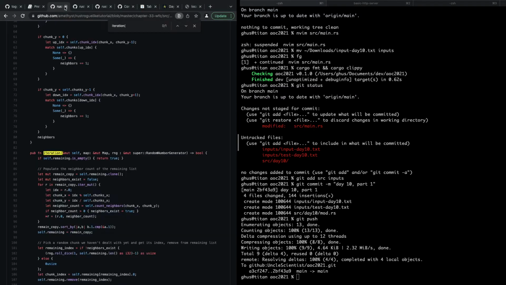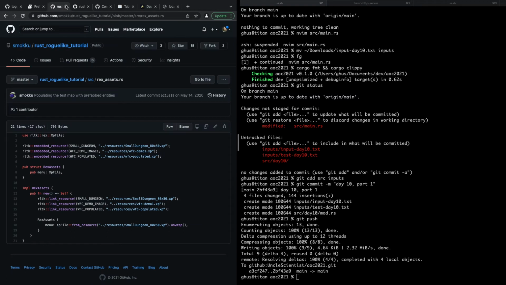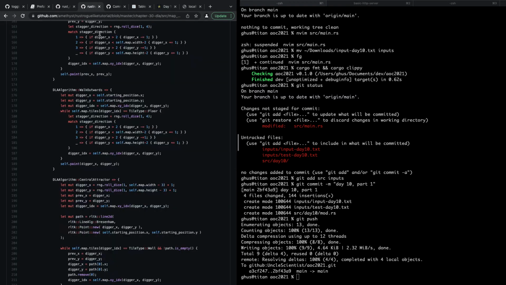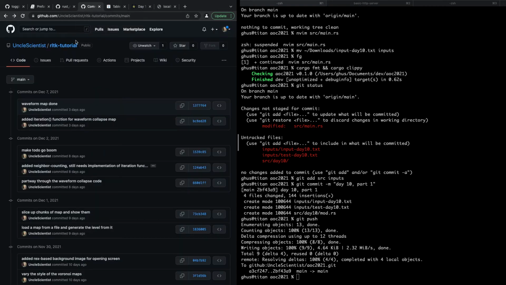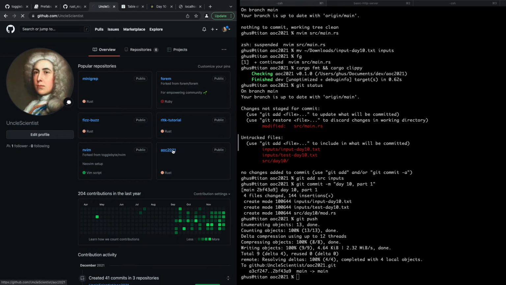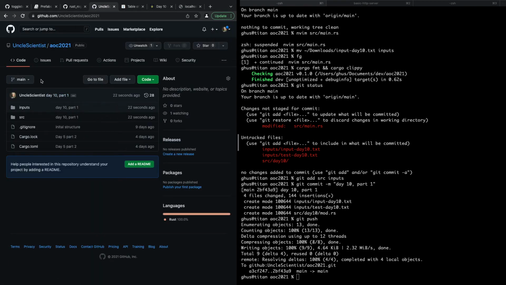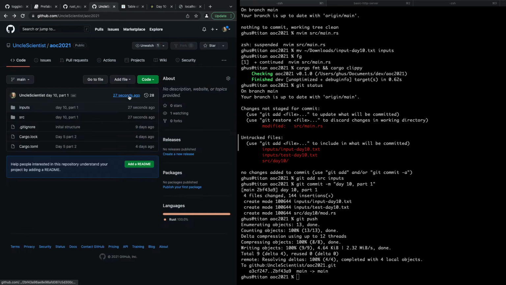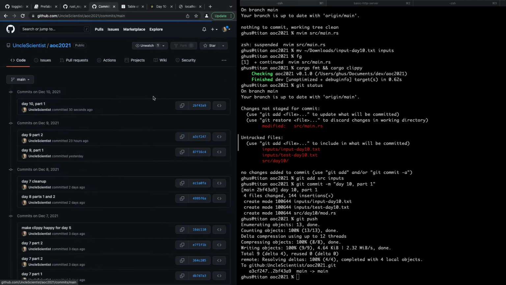That's amethyst, I don't need that actually. Smoku, we like Smoku because he had some stuff for us. That's the digger stuff. And this is close. We're almost there. I just like to see my commits. I don't know why. Oh, I don't want to see the thing. I just want to see the list. There. Day 10 part 1. Okay.